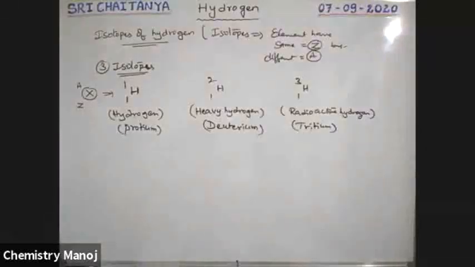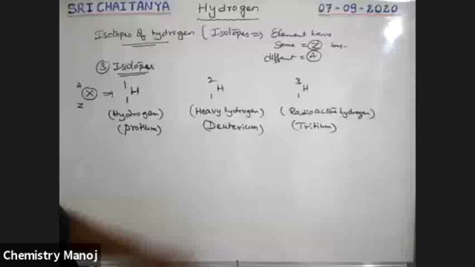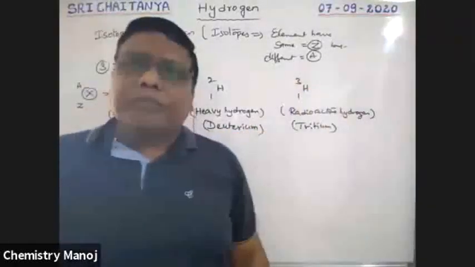Protium, deuterium, tritium. Protium is nothing but normal hydrogen. Why is it called protium? Please wait, I will explain. It is deuterium, it is tritium. Tritium is the radioactive isotope of hydrogen.